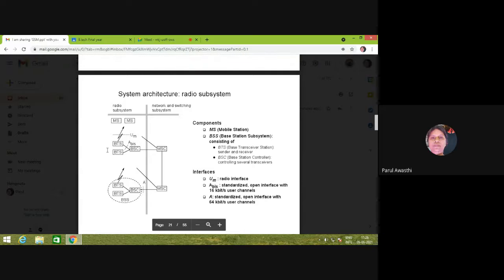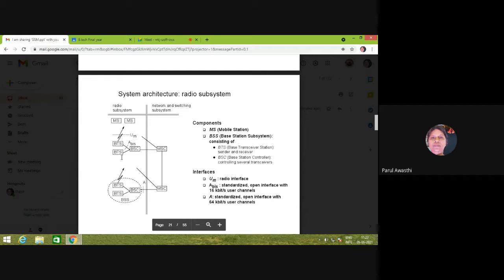The base station comprises two parts, BTS and BSC: the base transceiver station and the base station controller. The base transceivers are your transmitting and receiving antennas, and the controller handles the controlling services. So this is our base station. This circular part here is the base station. Base station means that tower.